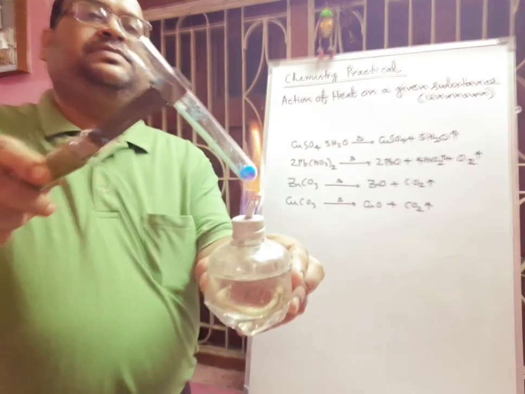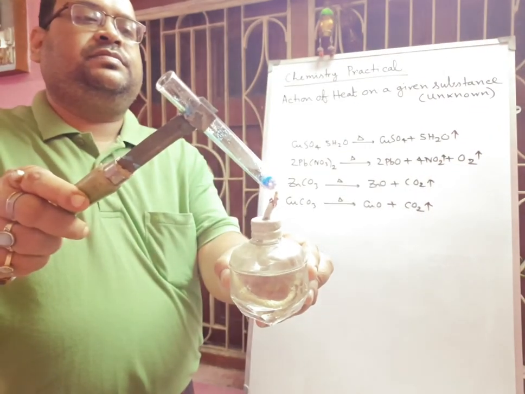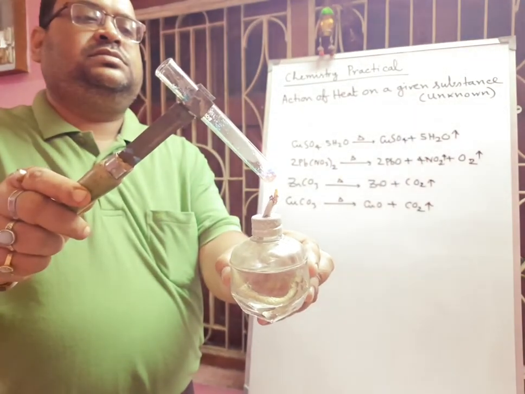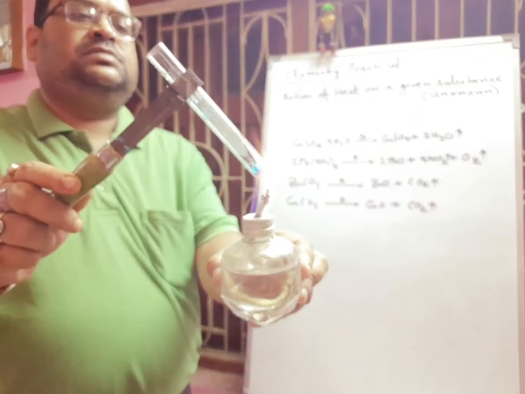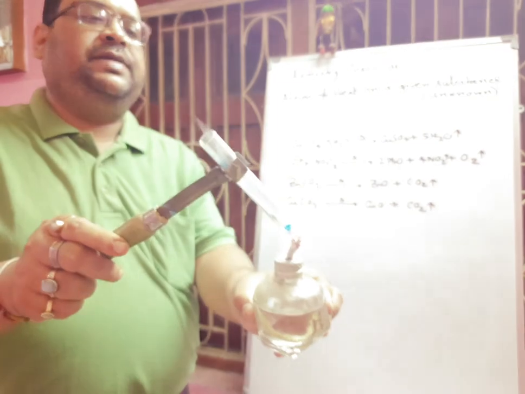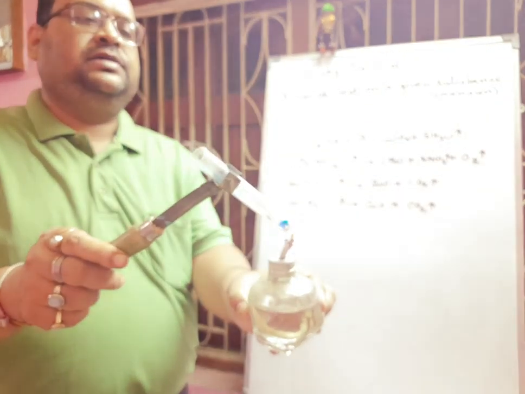Now observation is very much important. You see what is happening. The blue color crystals are slowly turning white and some vapor is coming. It is nothing but water vapor.